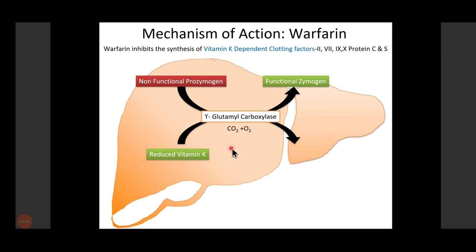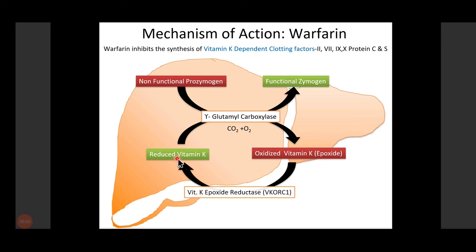So this requires vitamin K, and in this reaction, the reduced vitamin K is converted into the oxidized vitamin K, that is epoxide. Now once this reaction has happened, but the body needs reduced vitamin K again and again. So how does it produce it? Now again, oxidized vitamin K is converted into reduced vitamin K by the enzyme vitamin K epoxide reductase.